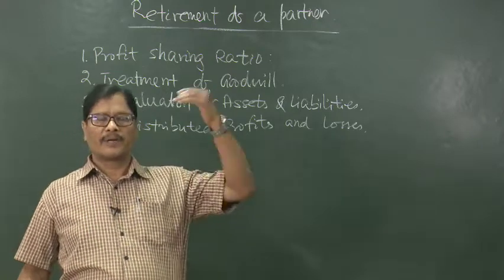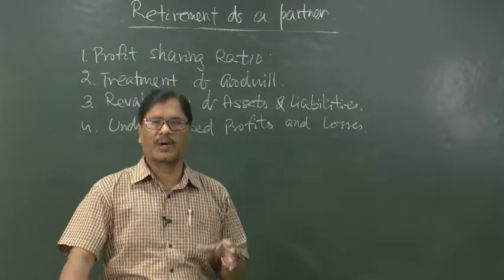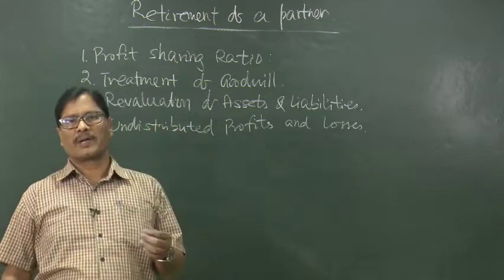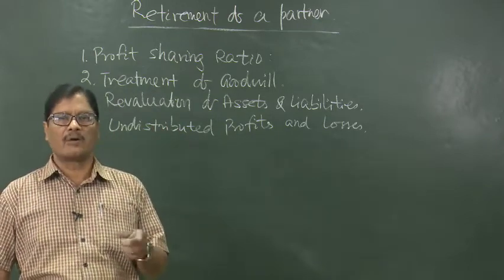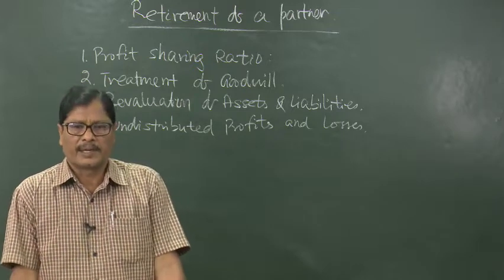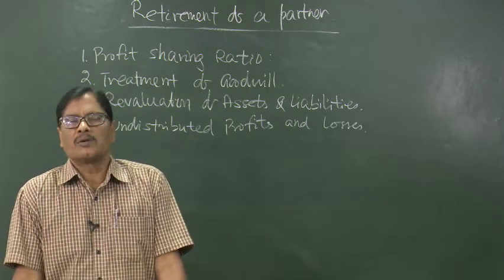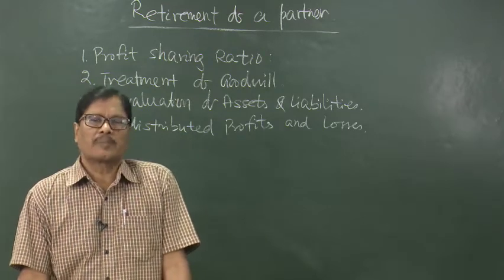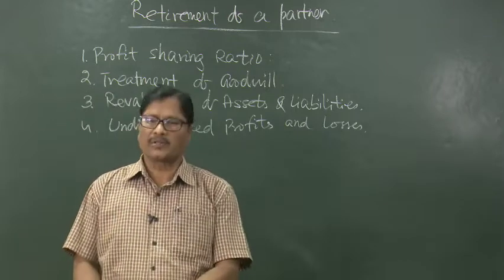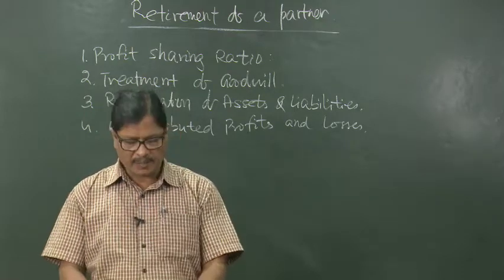The profit and loss account credit balance will be debited, so that will come to 0, or reserve fund account debited, or general reserve account debited, to partners' capital accounts. In this way, all the partners including the outgoing partner will be credited in the old profit sharing ratio. Similarly, if there are accumulated losses, that loss account will have to be credited, and the partners' capital accounts will be debited in the old profit sharing ratio. This is also exactly the same as in case of admission of a partner.